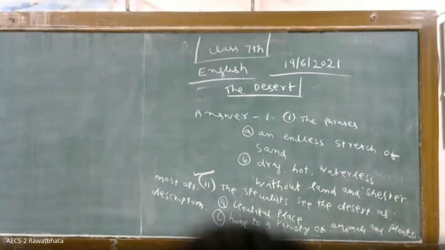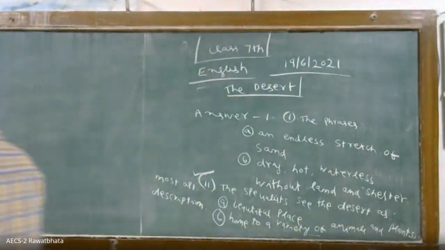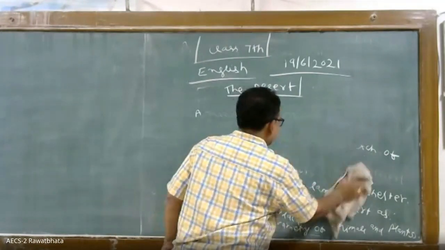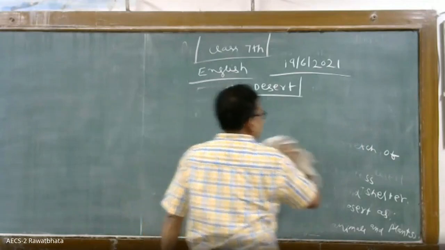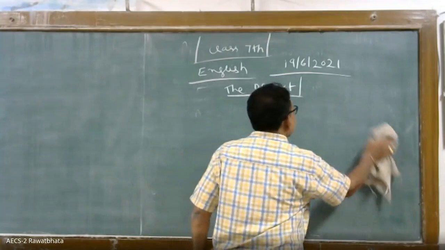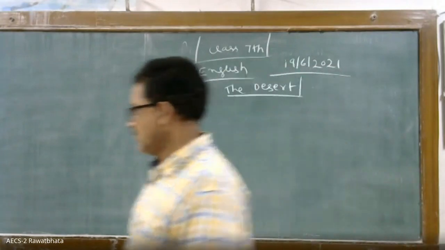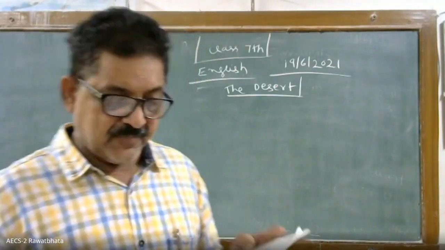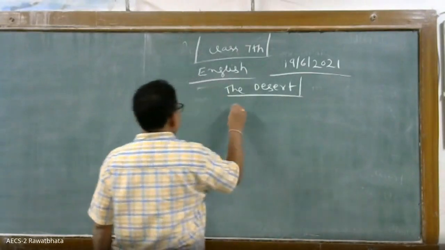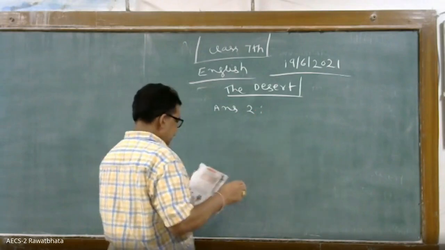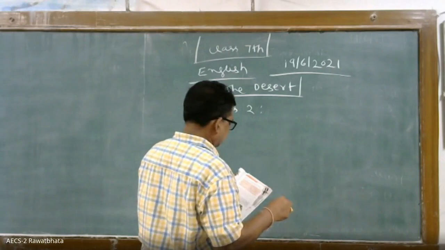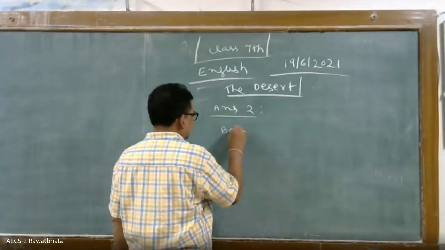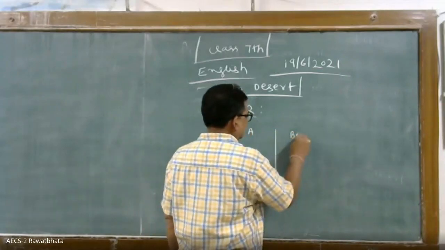Okay. Now second one, I will draw first. See, page number 17. Answer 2. Okay. Box A. Box.